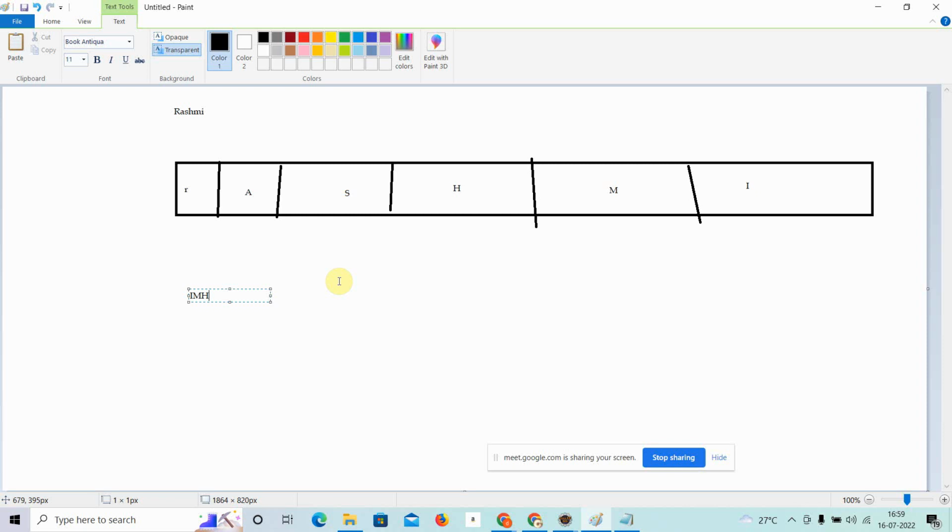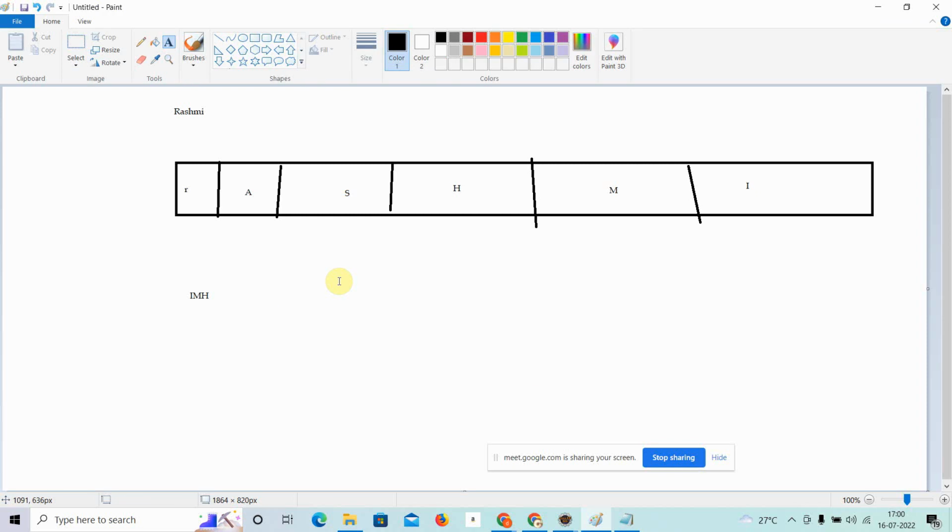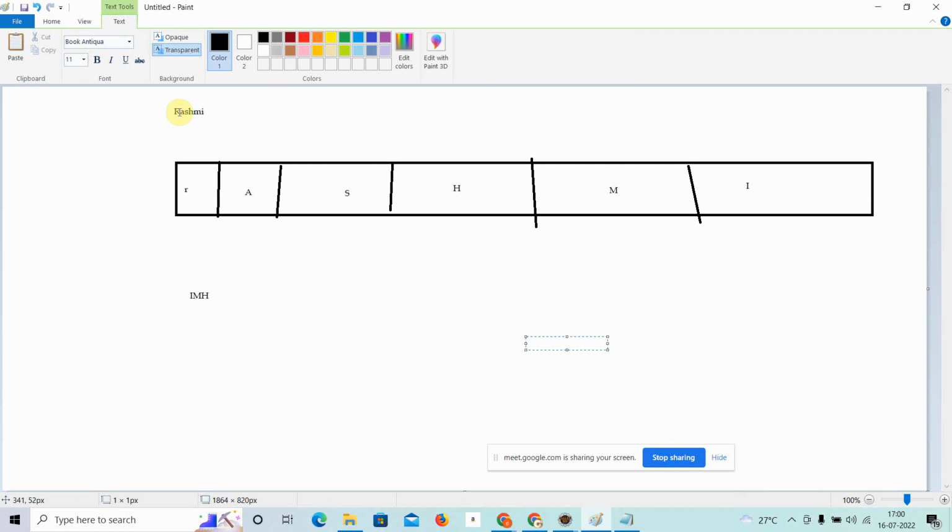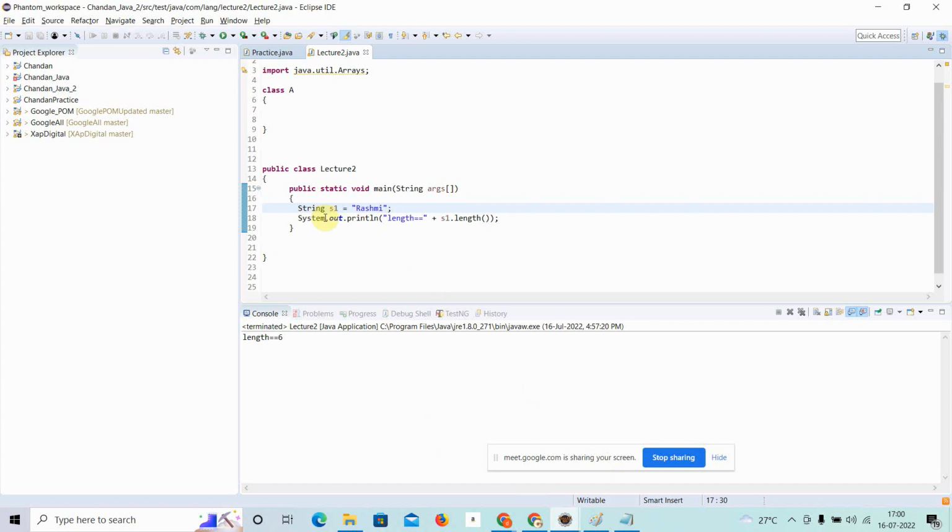You can do the practice at your own end so that you can learn a lot of things. So I will create a program so that we can reverse the string. We found that if we are getting a string, first of all we need to break it into an array. Now let me take a string like this one. I have taken the length of this string.